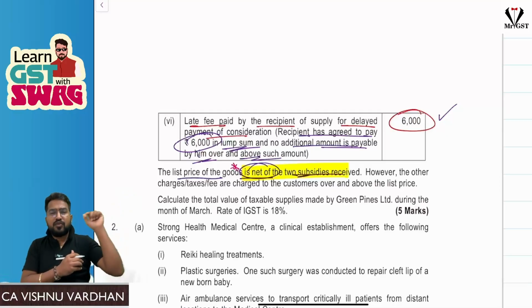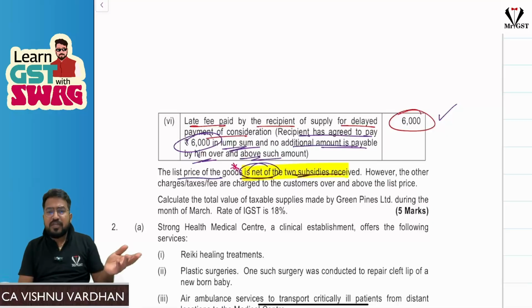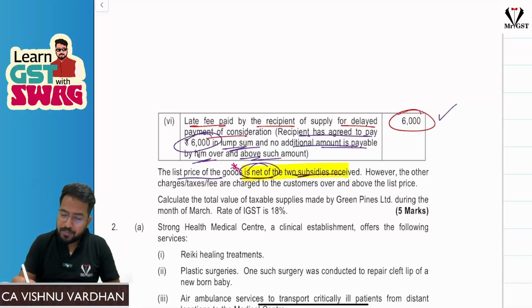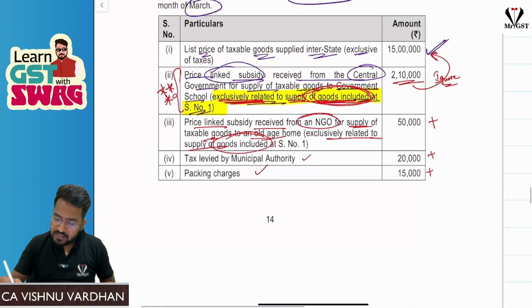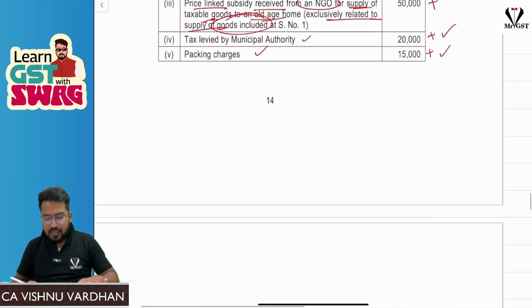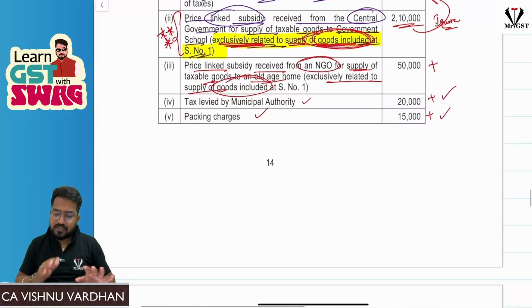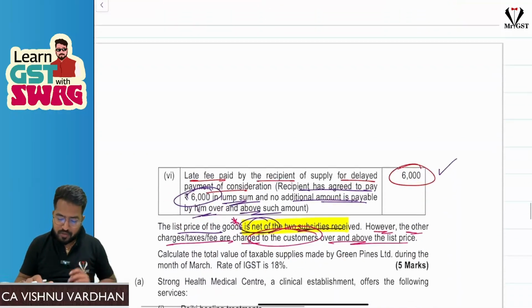Now whatever adjustment you want to do, you do. If the subsidy is to be included, please add that. If the subsidy is to be excluded, it is already excluded, so please ignore that. Okay, that is the point. However, the charges, taxes, fees are charged to the customers over and above the list price. So whatever we are charging here, sir, these are over and above the list price. So we have received them from the customer. So we can happily add that, no problem at all.